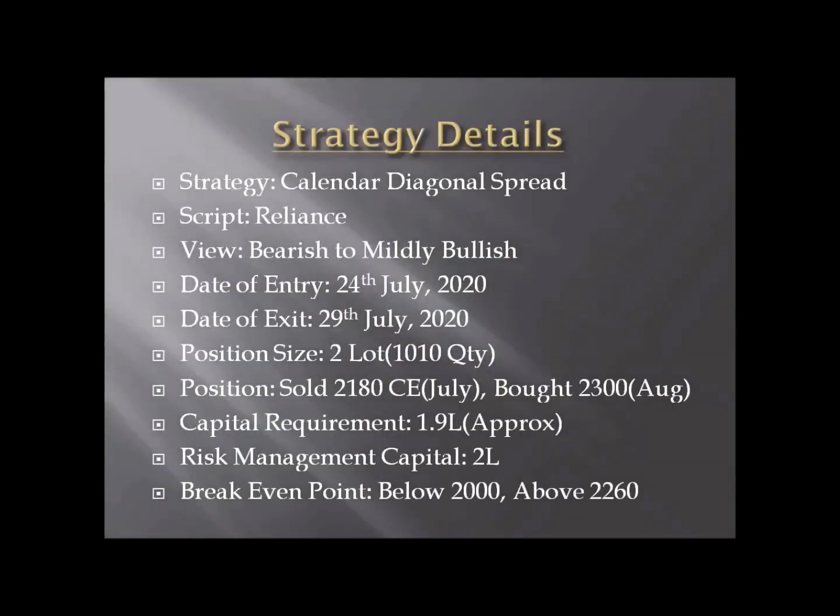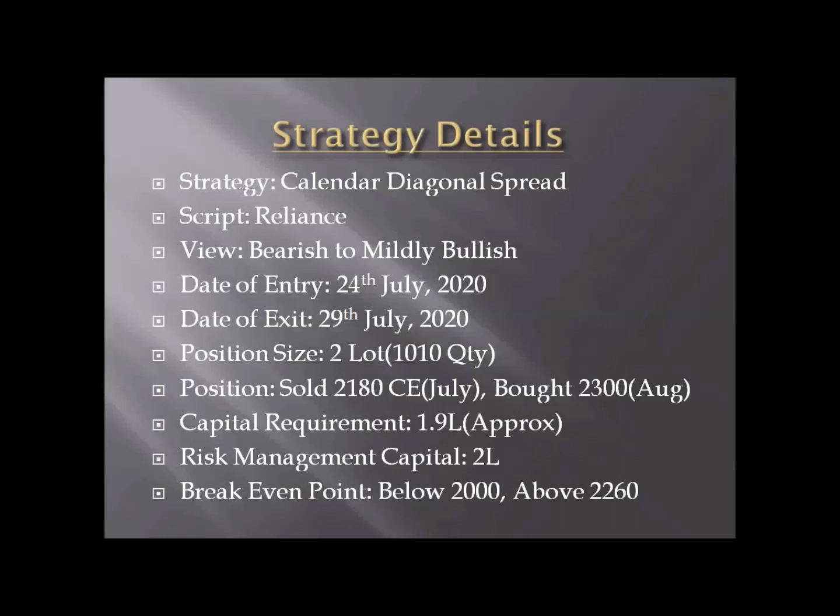Based on this assumption, I have taken a plain strategy called calendar diagonal spread. So my view here is basically a little bearish to mildly bullish. I took the trade entry on 24th July with 2 lots.